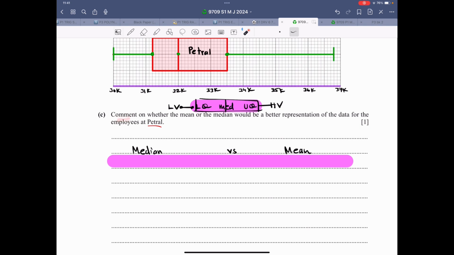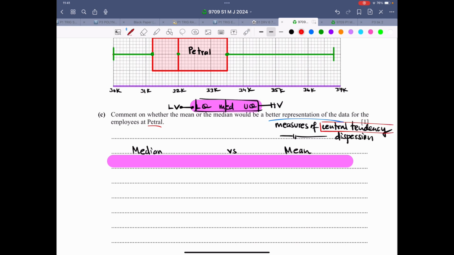It says comment on whether the mean or the median would be a better representation of data for the employees at Petrol. Now, when we talk about a better representation of the data, basically we are talking about measures of central tendency. Sometimes they ask about measures of central tendency. Sometimes they can ask about measures of dispersion. So now when we talk about measures of central tendency, we are talking about mean, median, and mode.